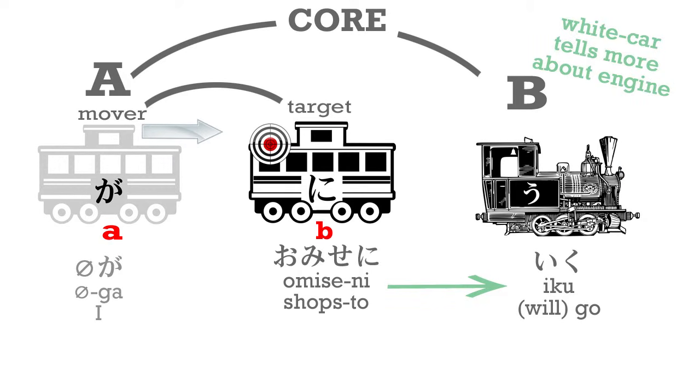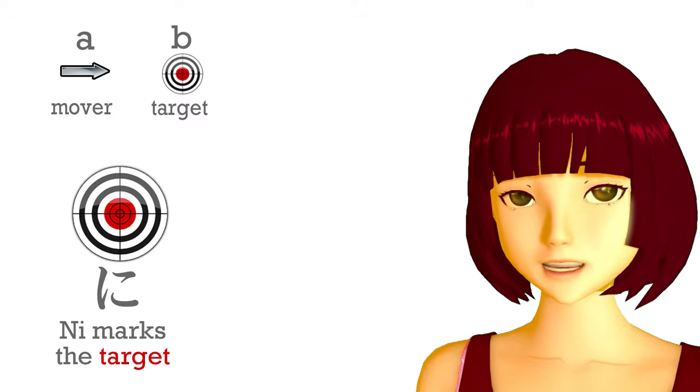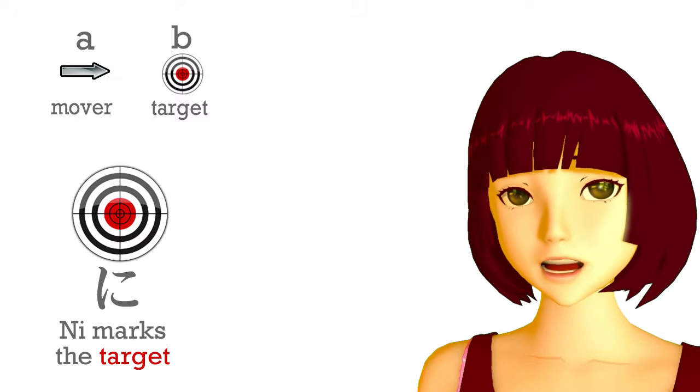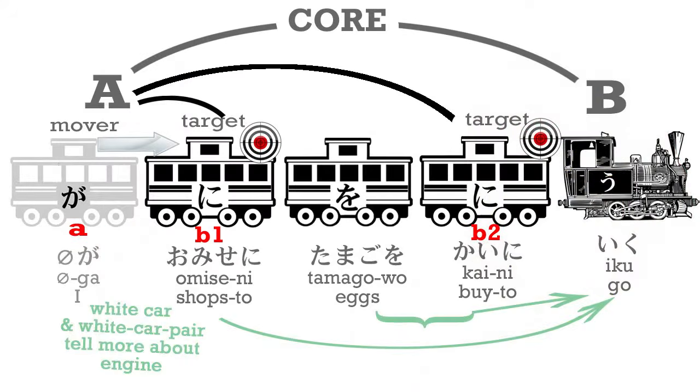So the literal, physical destination or target of movement is marked by ni. However, we can also mark a subtler kind of target. So we can say omise ni tamago o kai ni iku. This means I go to the shops to buy eggs.